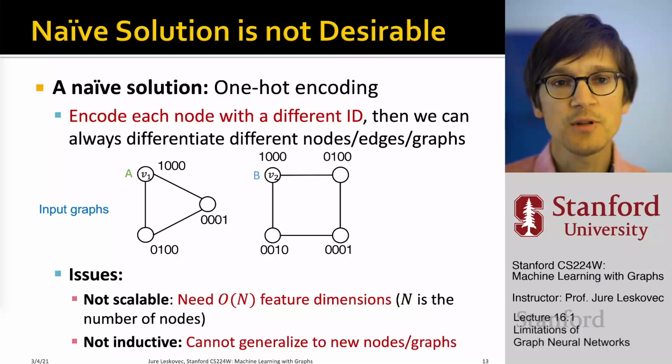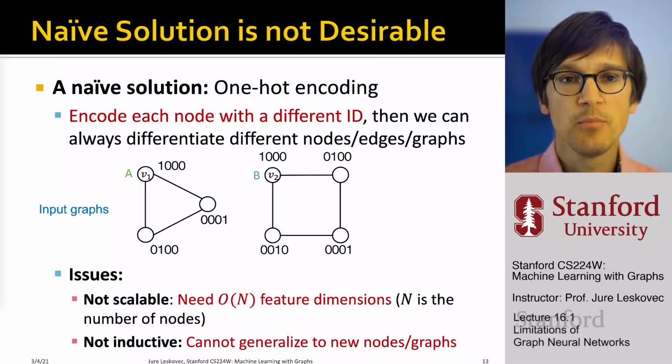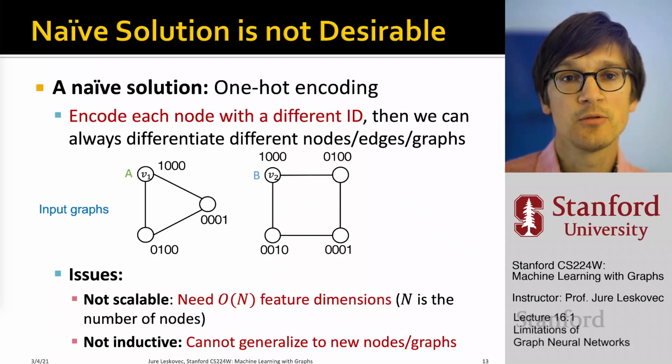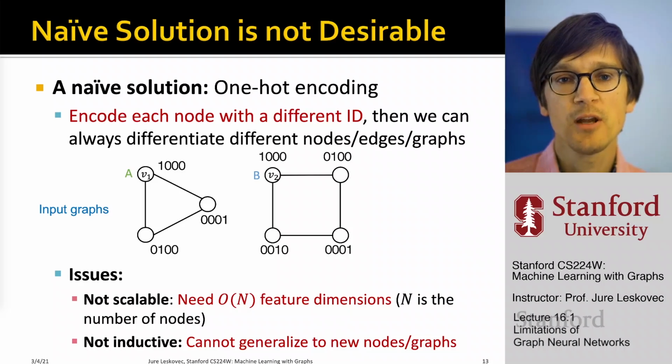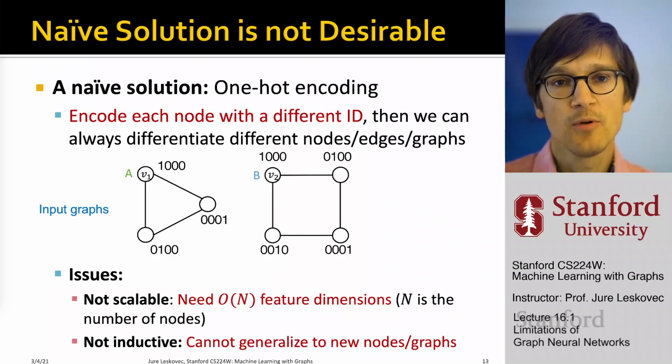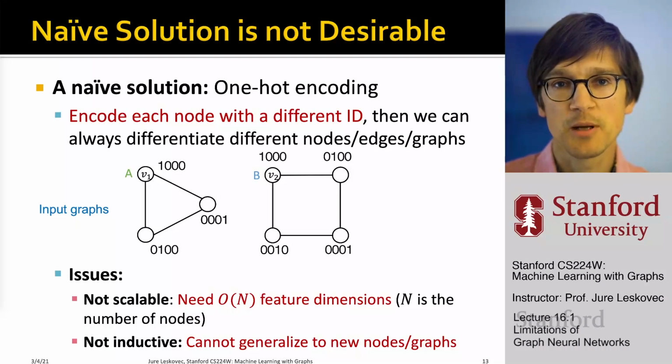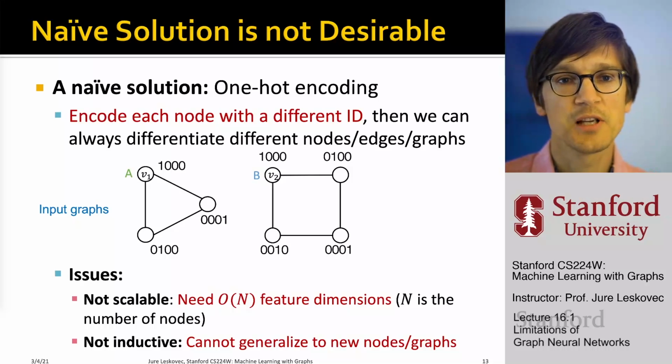What are the issues with this? There are two very important issues. First, this approach is not scalable, meaning we need order n feature dimensions, where n is the number of nodes. Basically, we need a separate feature for every individual node. If we have a 10,000, 100,000 or a million node network, then every node has a million features, basically a one-hot encoding of its ID.